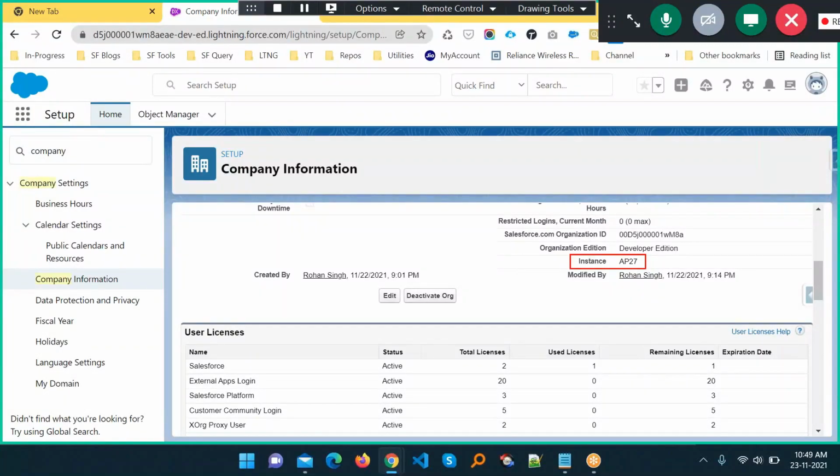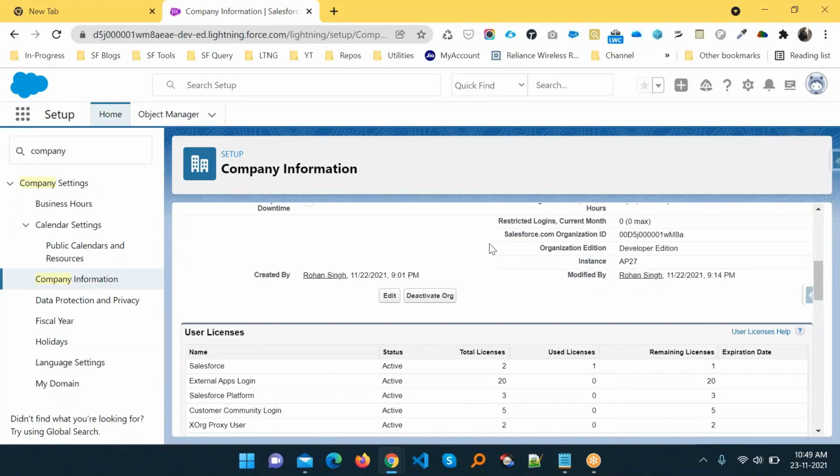So this is all about Salesforce instances, editions, and how to create your full developer account without any cost. You can create this account on your side.